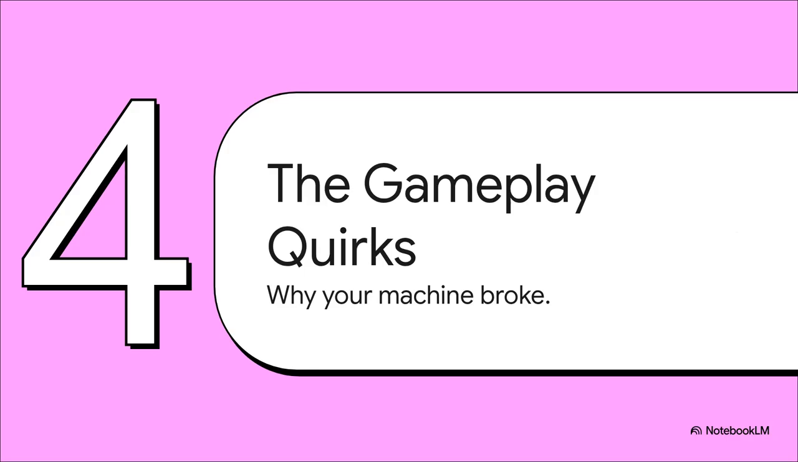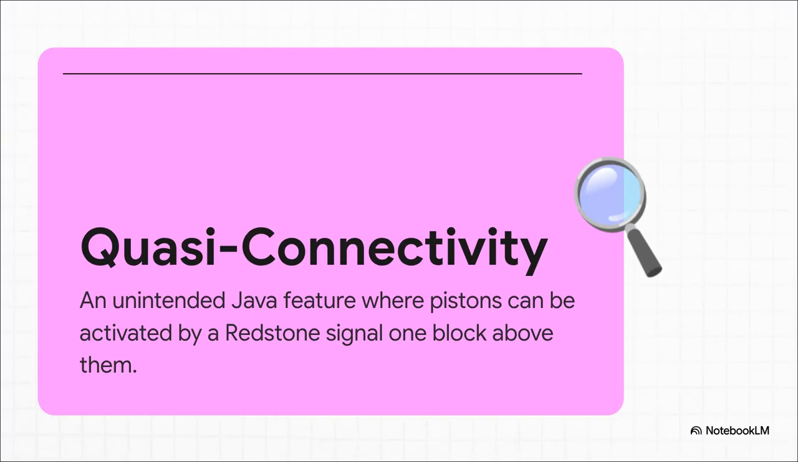Okay, let's get into the nitty-gritty. For all you technical players out there, this is for you. Because of their completely separate development, some of the in-game mechanics are subtly and, let's be honest, sometimes frustratingly different. This is the exact reason why that cool redstone contraption you saw on YouTube might totally fail in your world. The number one reason for that is this weird little thing called quasi-connectivity.